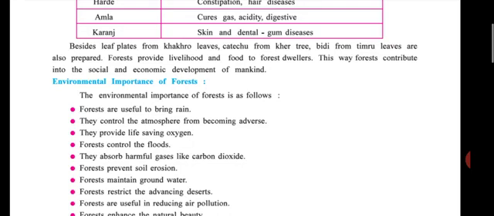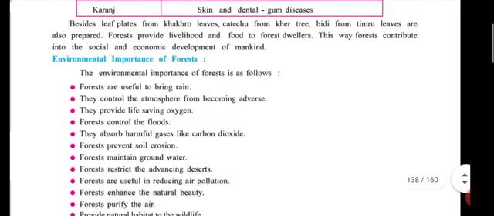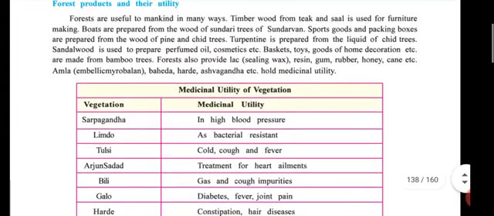So forests provide livelihood and food to forest dwellers. In this way forests contribute to the social and economic development of mankind. So please students, this point is most important. Please learn it at the time when you see this video. Don't think that after completing this video you will learn within 2 to 3 days. No, don't skip this point because it is most important for examination. I again repeat, it is most important, so learn at the time.